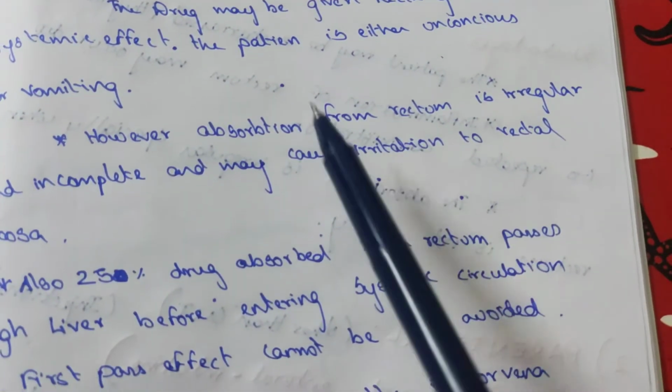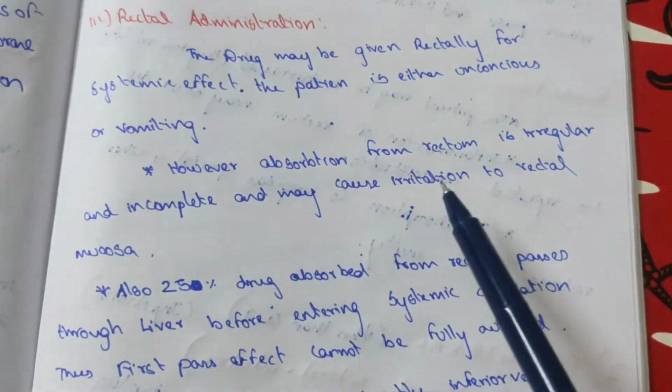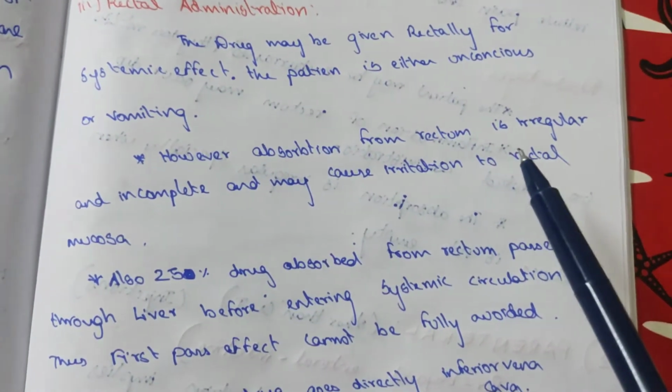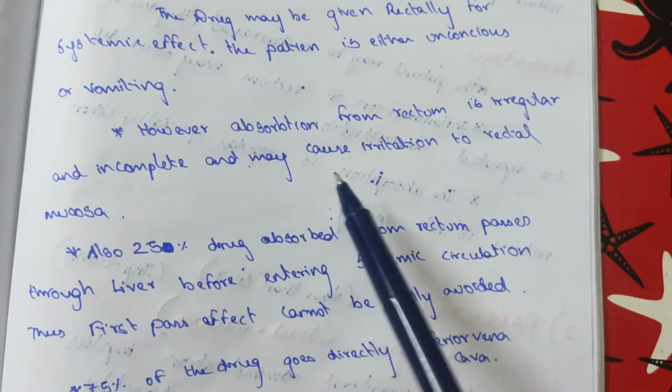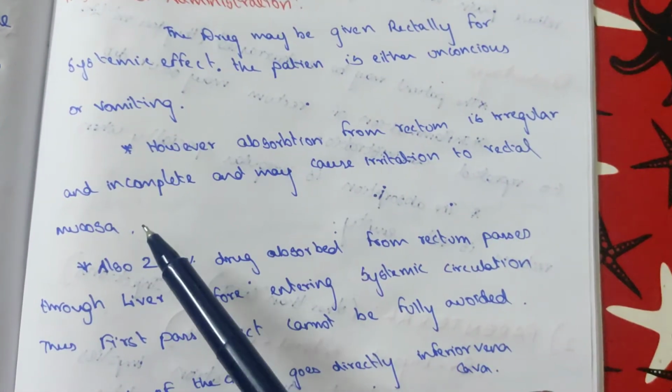However, the absorption from the rectum is irregular and incomplete and may cause irritation to the rectal mucosa.